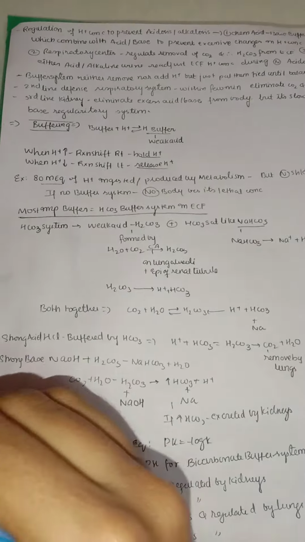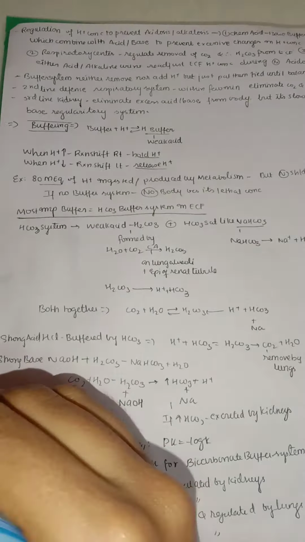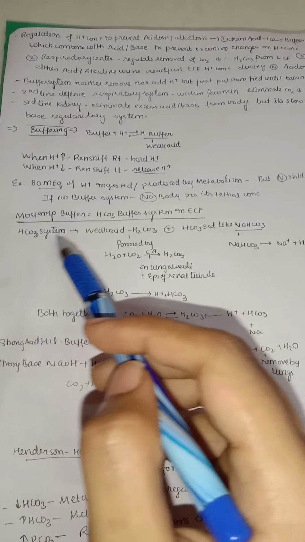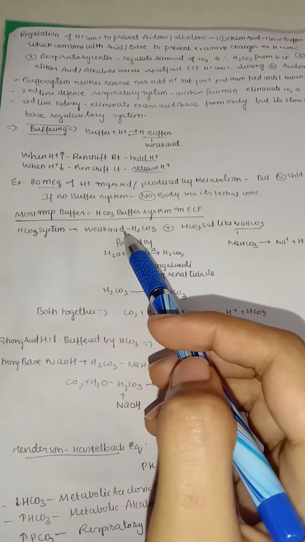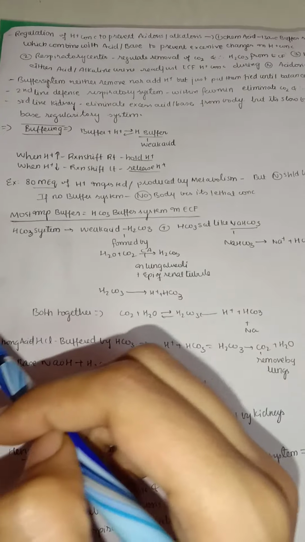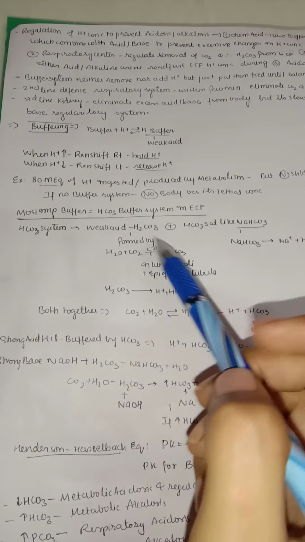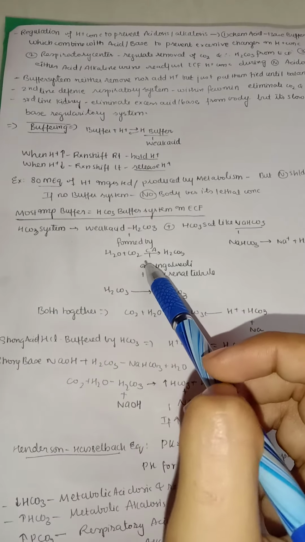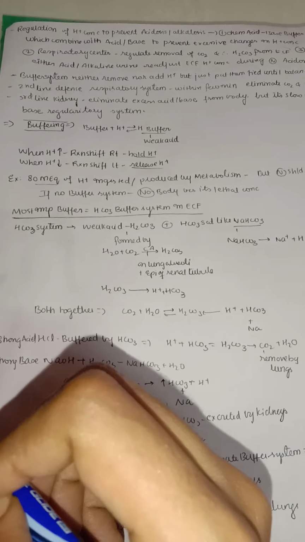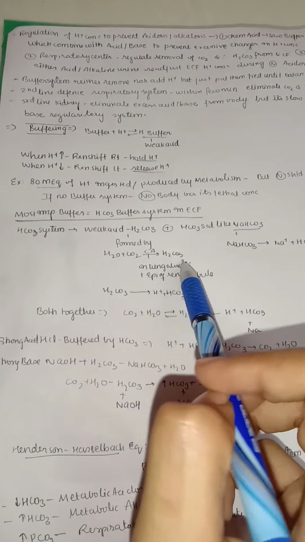So the most important buffer in our body is the bicarbonate buffer, the HCO3 buffer system, mainly working in the extracellular fluid. The bicarbonate system has, for example, a weak acid, carbonic acid. How is carbonic acid formed? It is formed by the reaction of water with carbon dioxide. In the presence of carbonic anhydrase, it leads to the formation of carbonic acid.